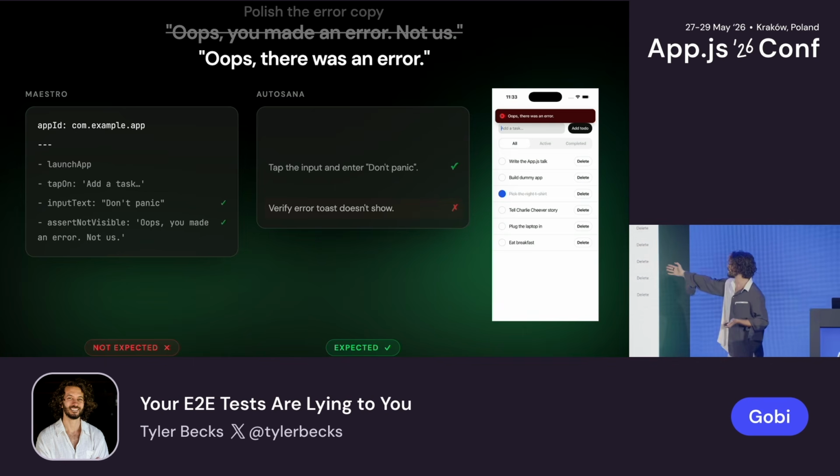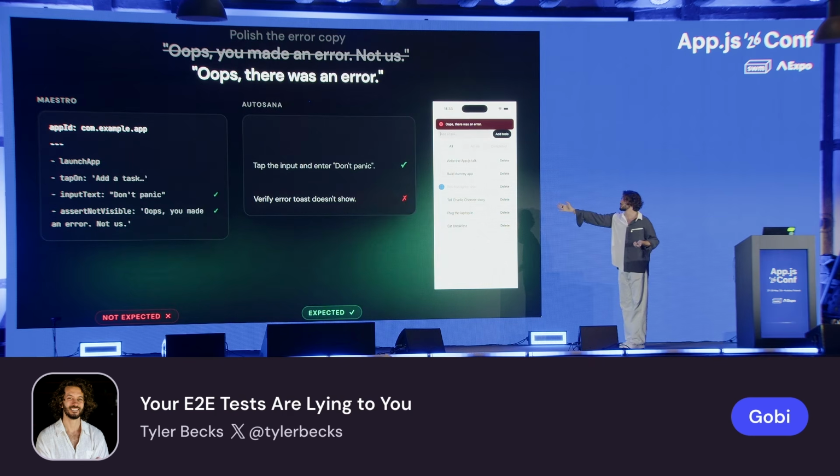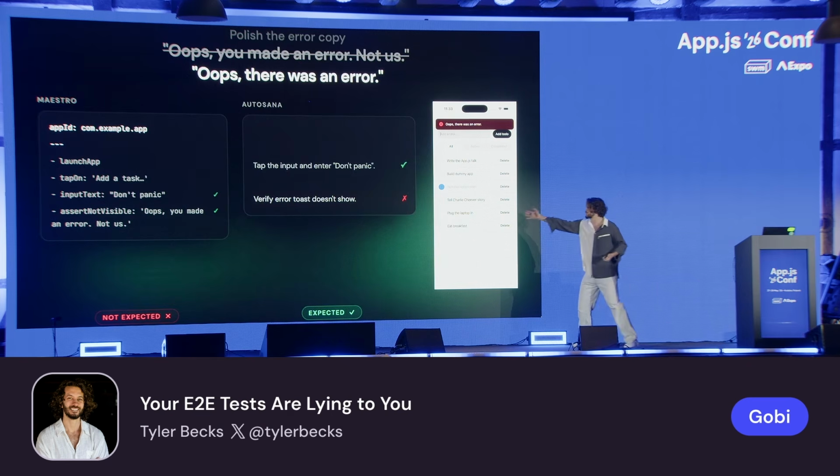The test on the right, however, does not pass. All we said was verify an error toast doesn't show. It correctly informs us that there's a failure. This is expected. We expect that this test is failing because there's an error toast.